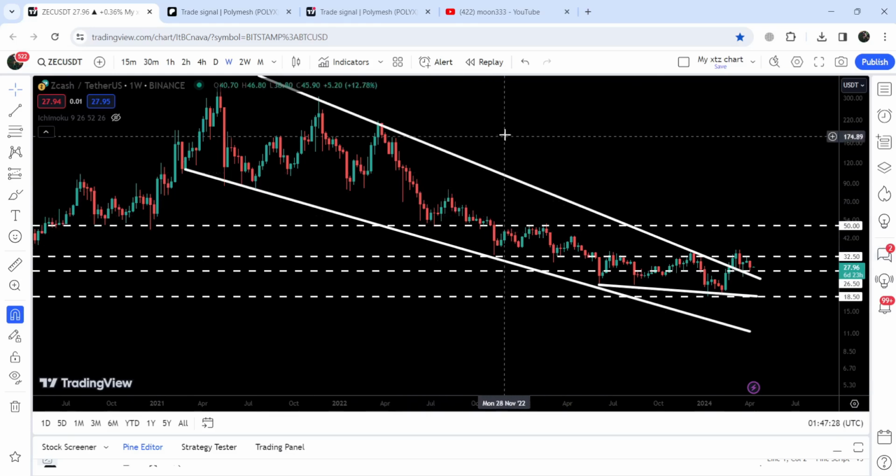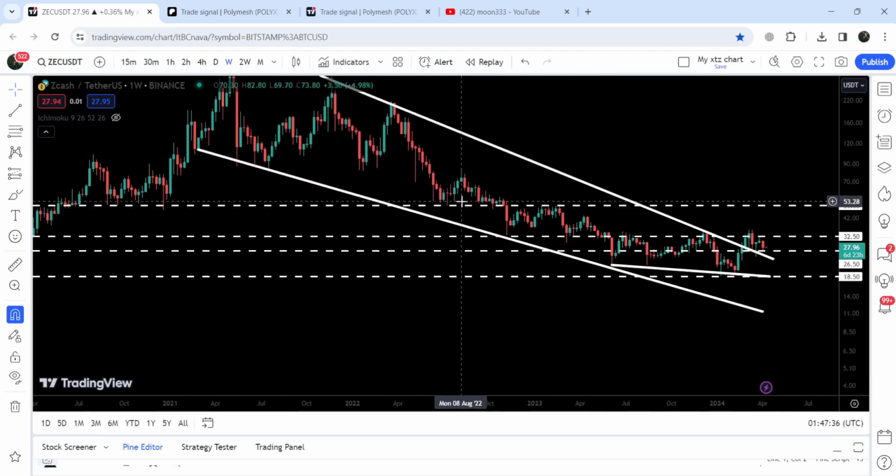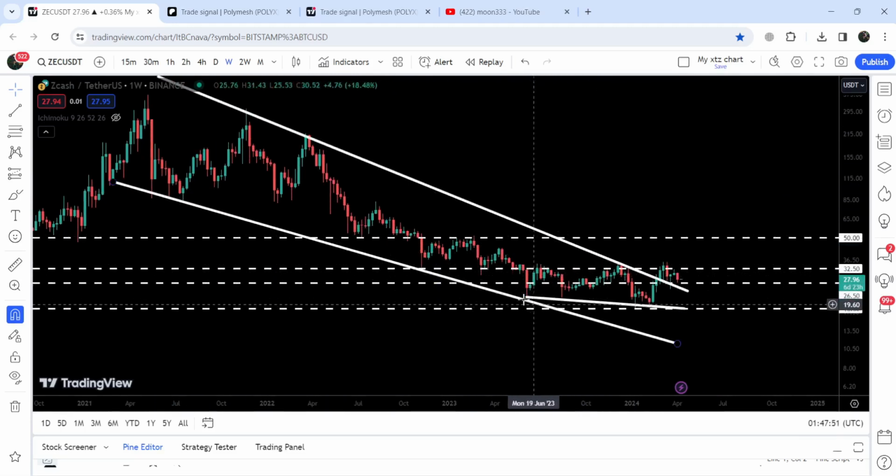You can see we broke down the support that was previously working as a very strong support here for several weeks or months, and here as a resistance. And here again, before the breakdown, it was working as a nice support. And after the breakdown, you can see it flipped into a strong resistance, and we got several rejections here and dropped down. And before the breakdown, the price line got squeezed inside another support that we found here in the month of June 2023, and the resistance of this bigger falling wedge pattern.